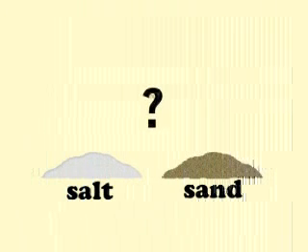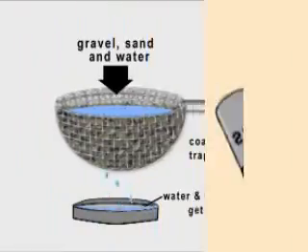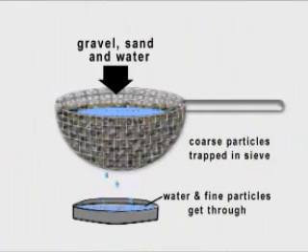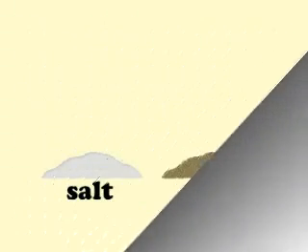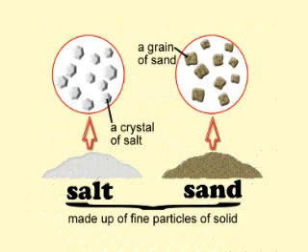What about salt and sand? You can pour salt just like you can pour water. And you can use a sieve to separate both sand and water from other solids. In some ways, powders made up of very fine particles of solid behave like liquids. But each small piece of sand or crystal of salt is still a solid.